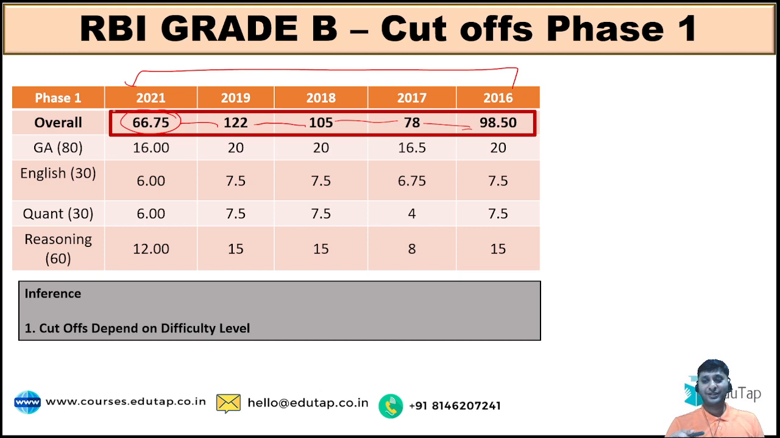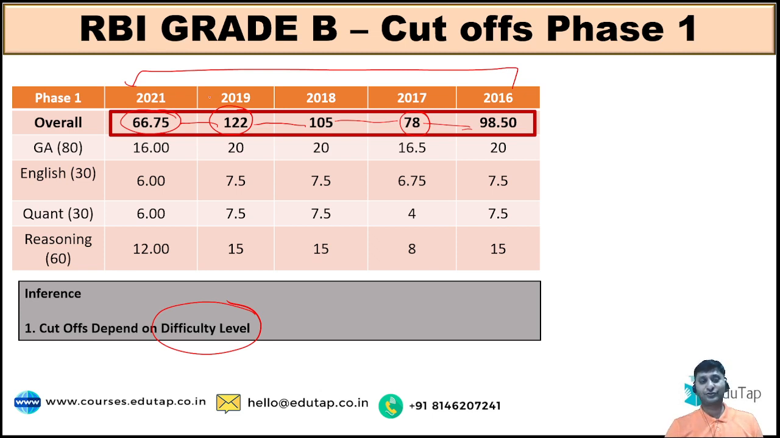The point I'm trying to make is that in phase 1, do not have any prejudice or pre-assumptions in your mind that you will have to attempt this number of questions, or the cutoff would be like this. No, cutoffs will always depend upon the difficulty level, as can be seen here. Cutoffs increase from 78 to 82, right? This is almost a 60-70% jump because the exam was easy in 2019, but in 2021 the cutoffs dropped almost to half of what was there in 2019. So always be ready to face an exam of any difficulty level and adapt your number of attempts and your accuracy as per the difficulty level of the exam.